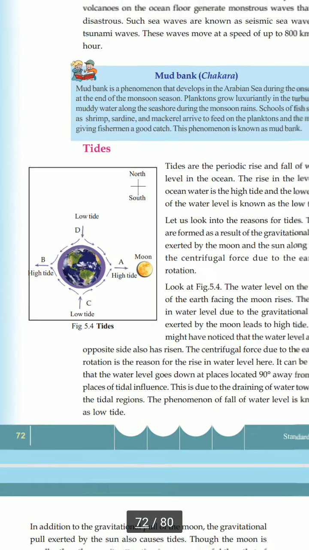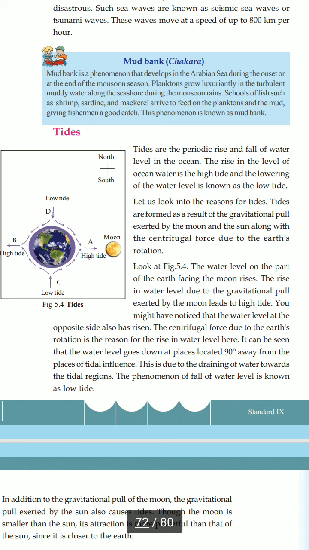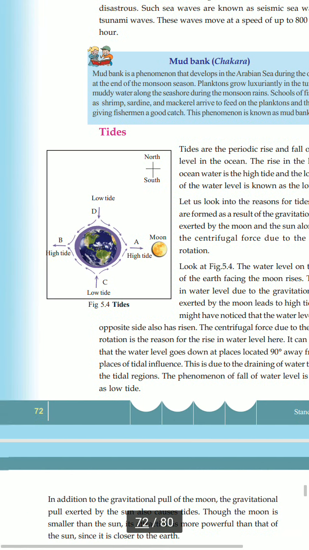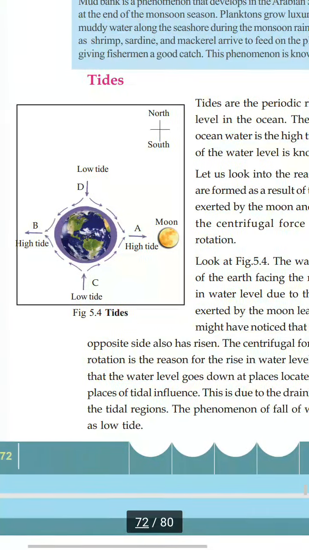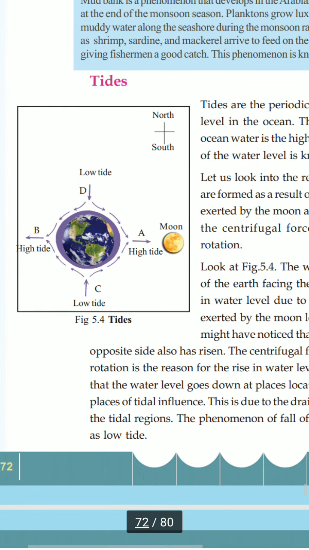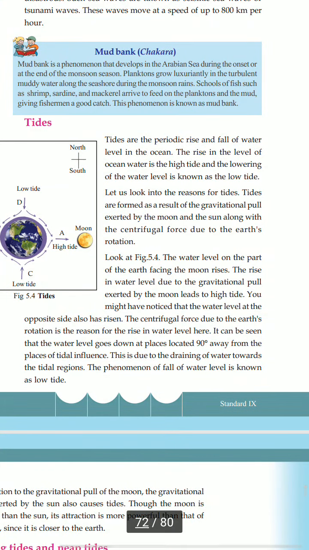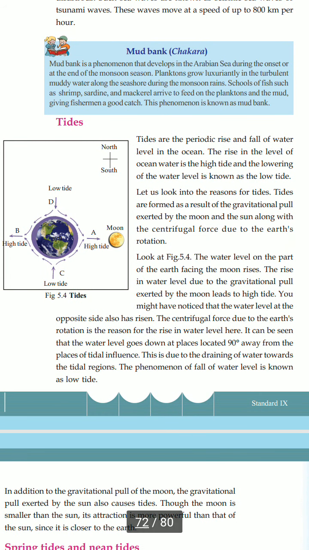What might be the reason? The rise in water level due to the gravitational pull exerted by the moon leads to high tide in this area. Then you might have noticed that the water level on the opposite side has also risen. That is because the centrifugal force due to the earth's rotation is the reason for the rise in the water level there. Because of the centrifugal force in the opposite direction, it is also having high tide.